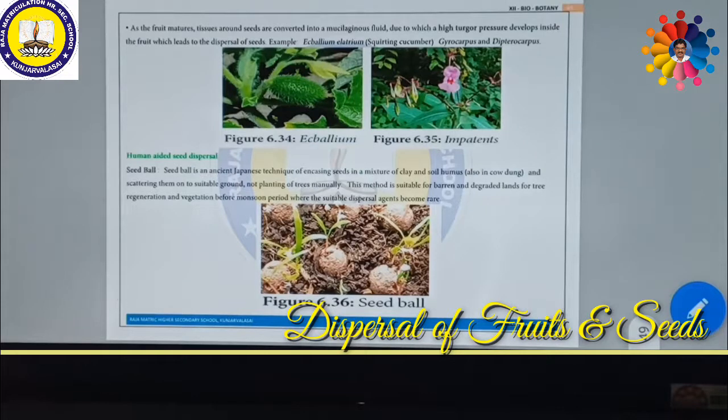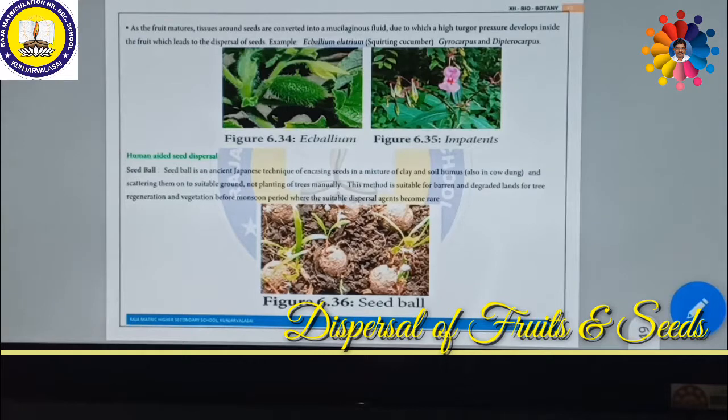As the fruit matures, tissues around the seeds are converted into mucilaginous fluid, due to which a high turgor pressure develops inside the fruit. Due to this turgor pressure, the seeds are dispersed by explosive mechanism. Example, Ecballium, also called squirting cucumber.